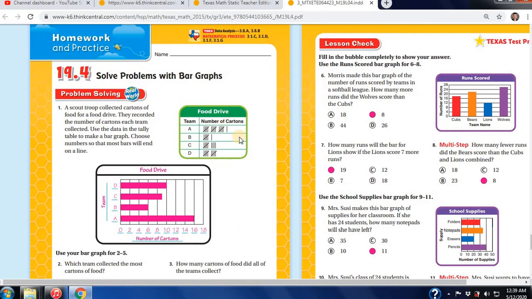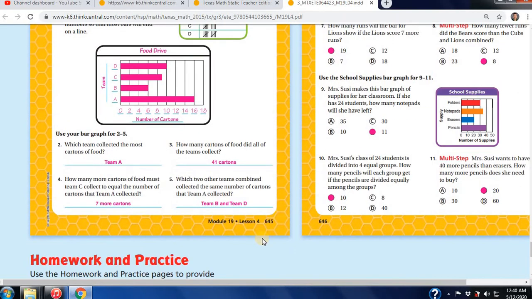Again, you have your tally marks here. You are to create your graph here with the title, the teams, the labels, the number of cartons. It should look like this. Remember, from 0 to 16 is what you have here, but we always go 1 up, okay, 1 ahead. So the increments of 2, and A should be at 16, B should be at 6, C should be at what, 9, and D is at 10, and then we use that to answer the questions here.